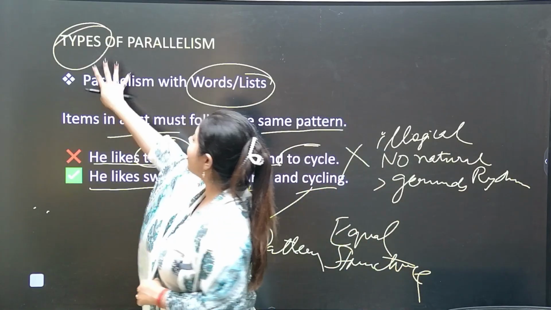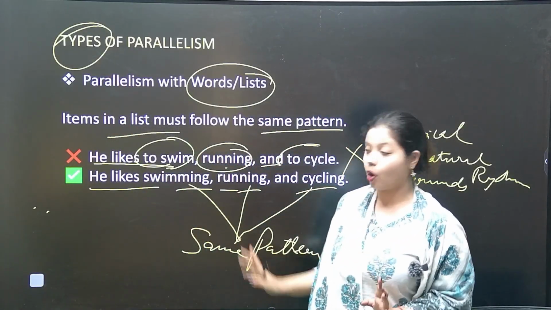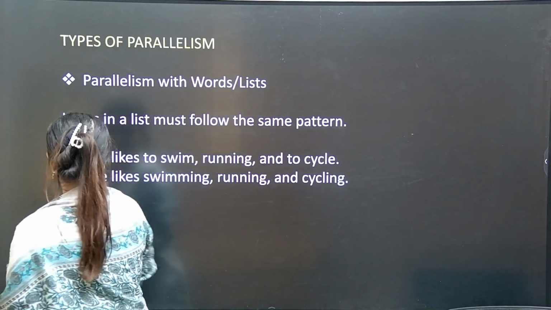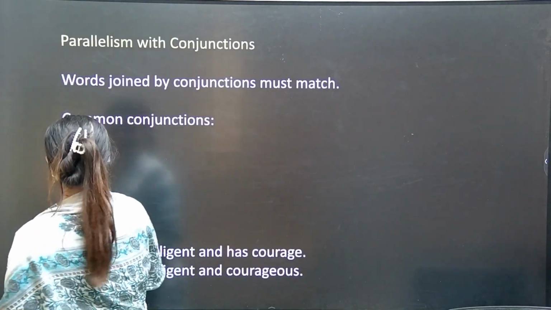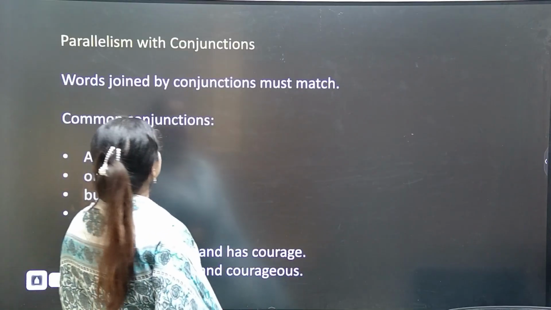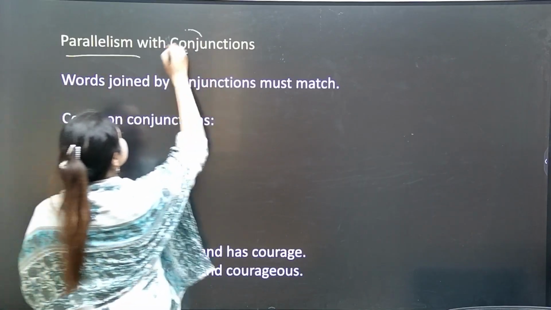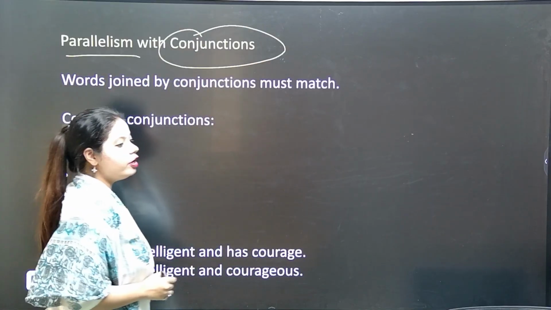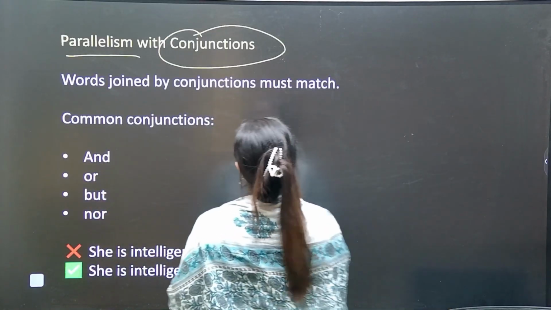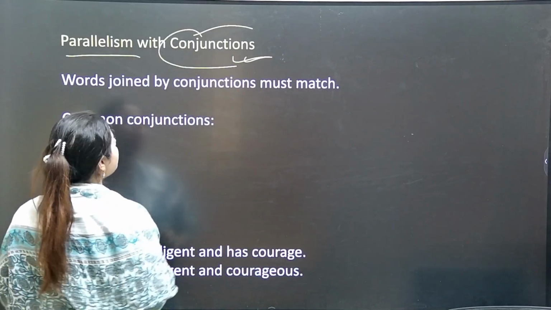Yes, so that is why parallelism is very important, because we have to see where we are grammatically going wrong. Okay, that is why today I have got this parallelism topic, which is very basic yet very tricky but very important for us to know to avoid the grammatical errors. Okay, now let's understand parallelism with conjunctions. I hope you all remember the last video where I have got about correlative conjunctions. Today we will study parallelism with conjunctions. Okay, with conjunctions. Conjunctions means what?